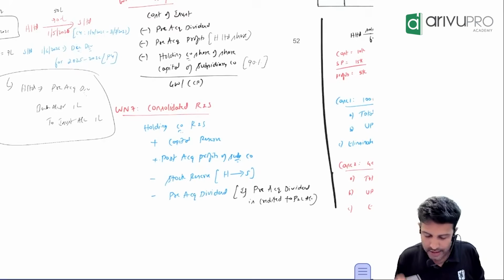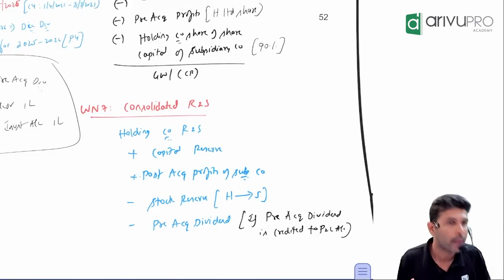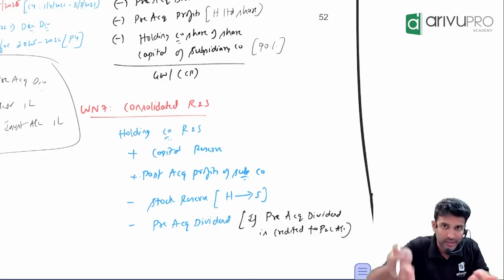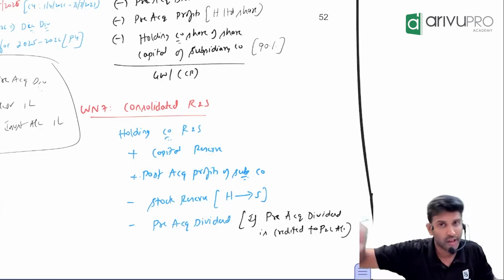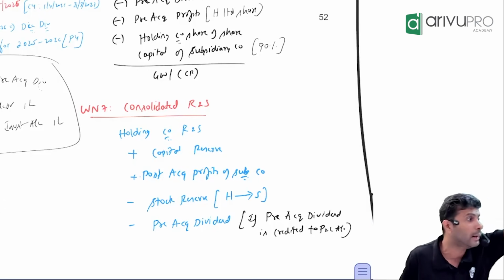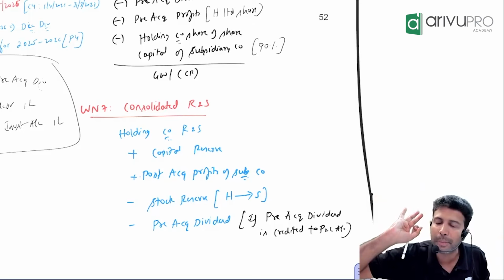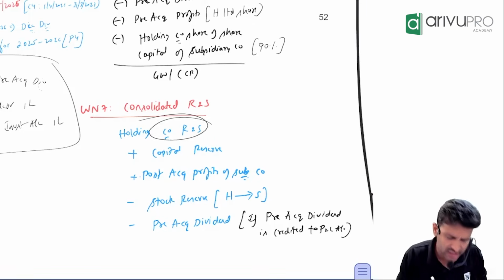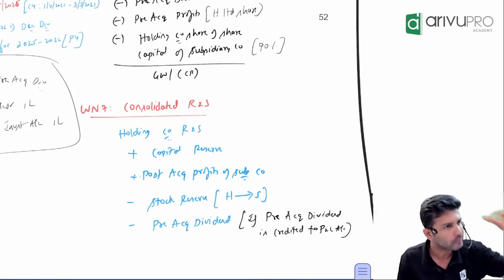What you do here first is take the holding company's reserves and surplus as it is. Because the drama is only with respect to which company? The subsidiary company. Because the subsidiary company's reserves first have to be split between pre and post, and then you will have to allocate among holding and minority interest. So all the drama is only for the subsidiary. In the holding company there is no drama. Take the reserves and surplus as given in the question, the same number.